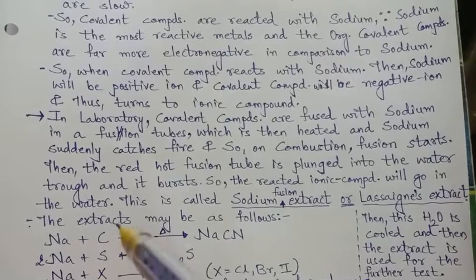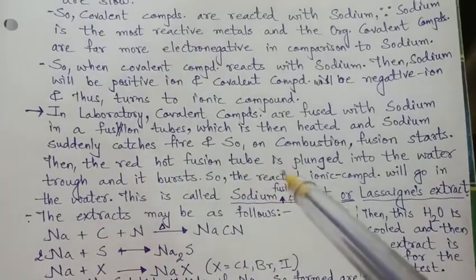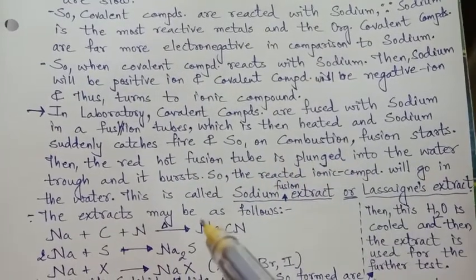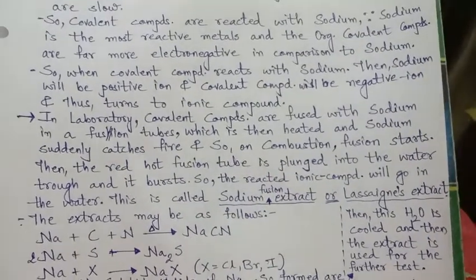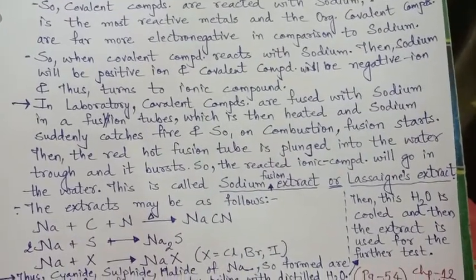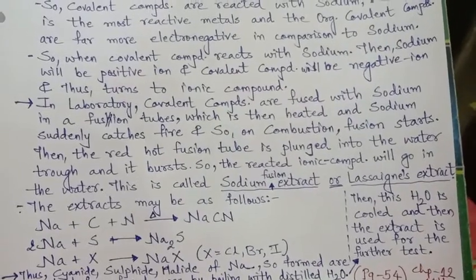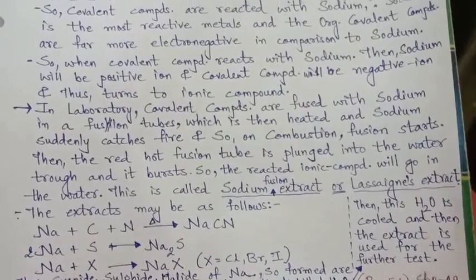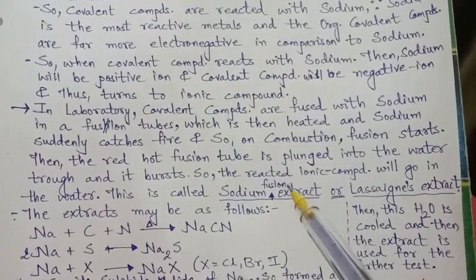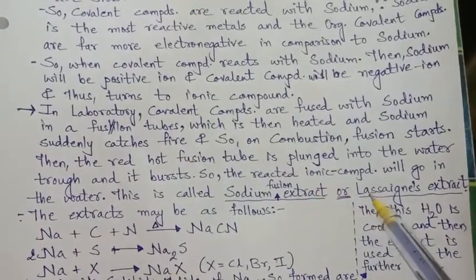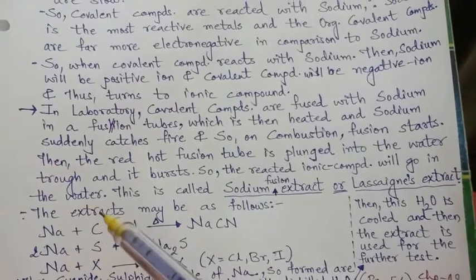At the same time, the red hot fusion tube is plunged into a water trough. Plunged means it is thrown into the water trough, and it bursts, that means it breaks. At the same time, the reaction will take place and the reacted ionic compound will go into the water.